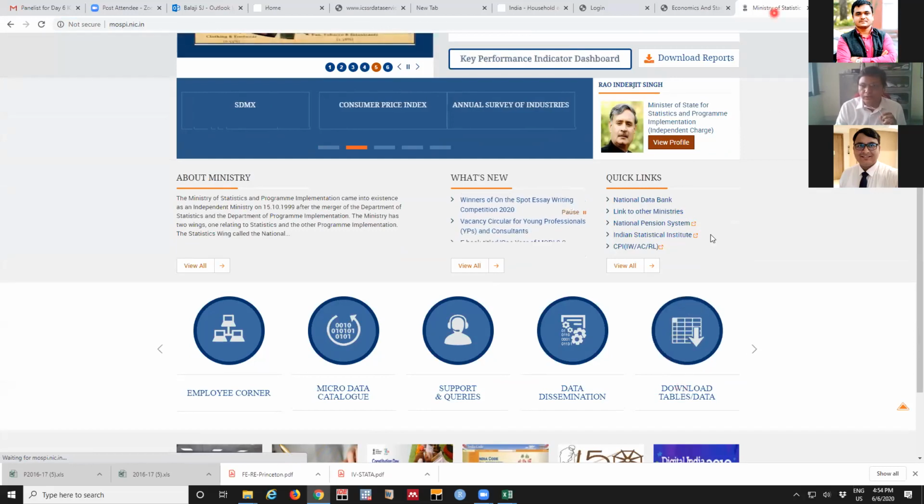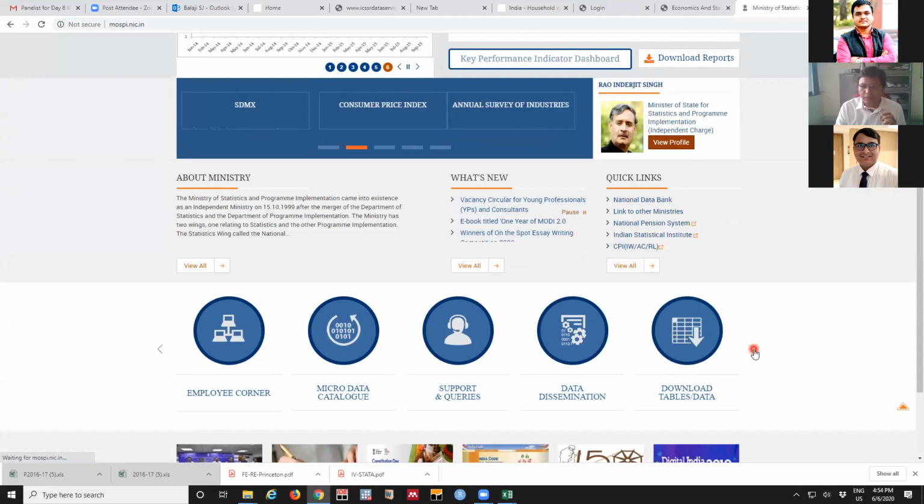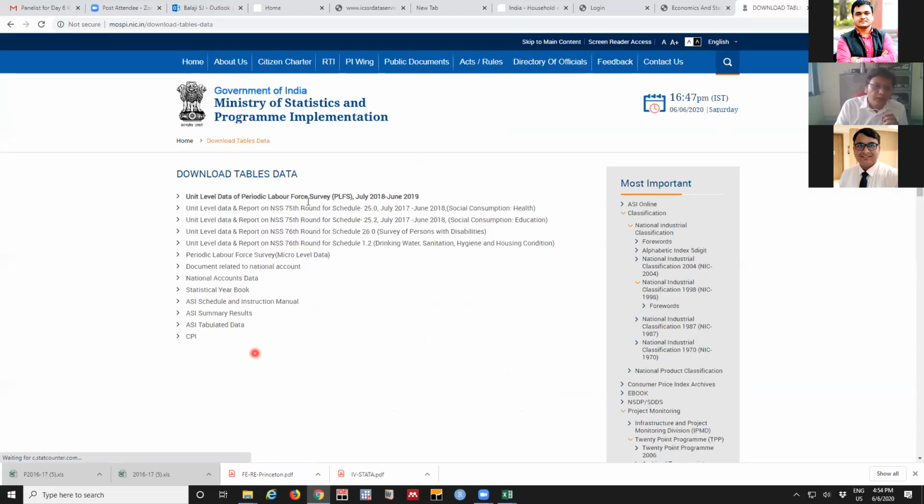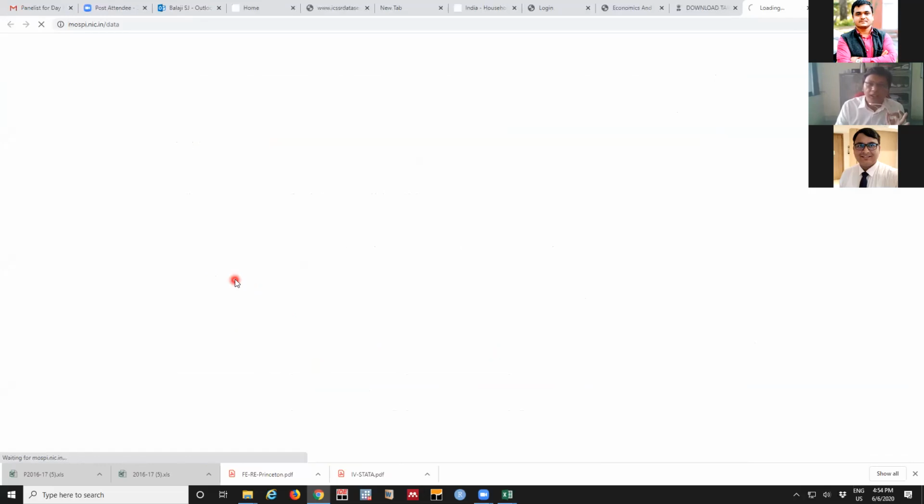This is the place where all the statistics are available. GDP related or other macro level data are contained in this National Accounts Statistics.